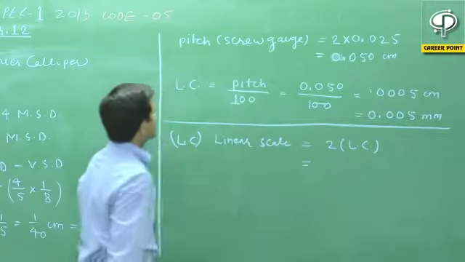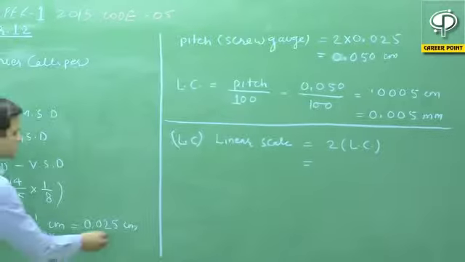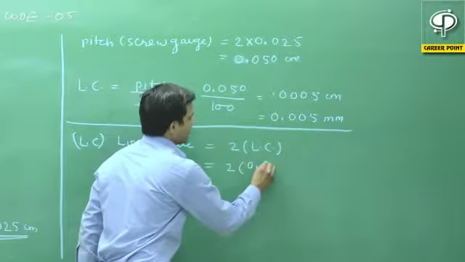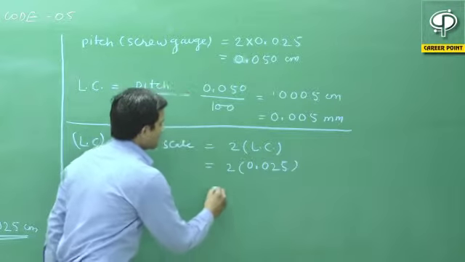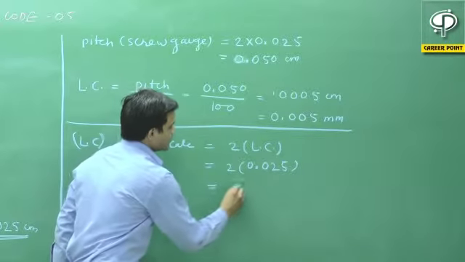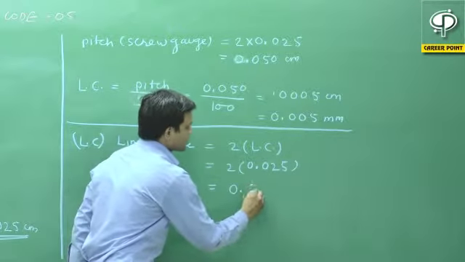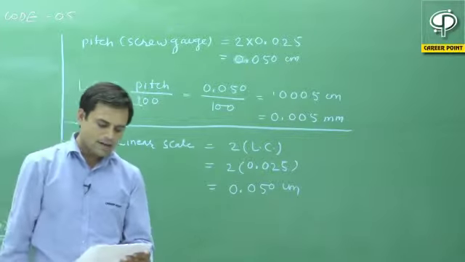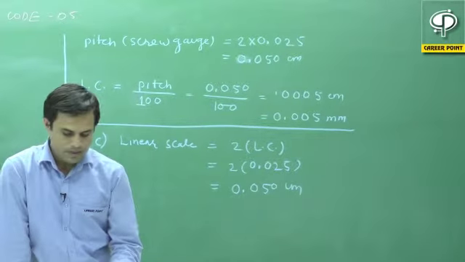So we have already calculated the least count as 0.025. So this will be equal to twice into 0.025, that will be equal to 0.050 centimeter.